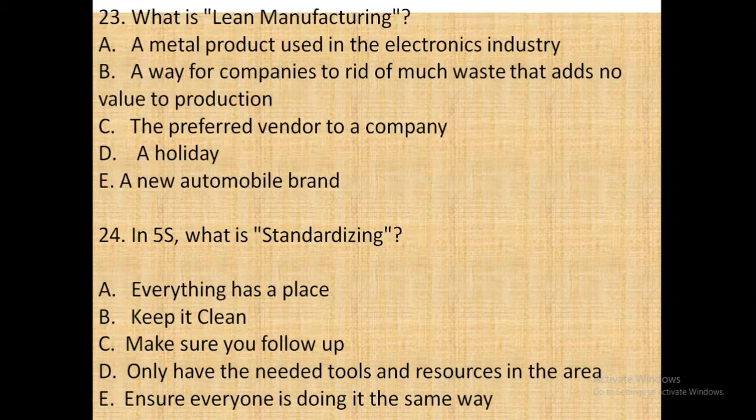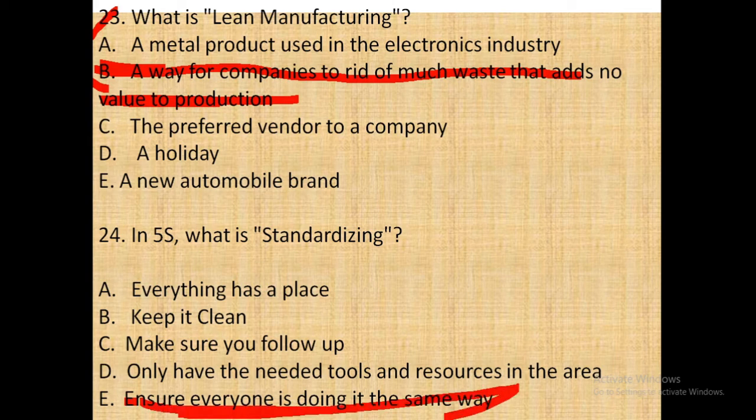So next question, that is, what is lean manufacturing? The answer is a way for companies to rid themselves of much waste that adds no value to production. That is the answer. So the next question is, in 5S, what is standardizing? Here the answer is option E. Ensure everyone is doing it the same way.